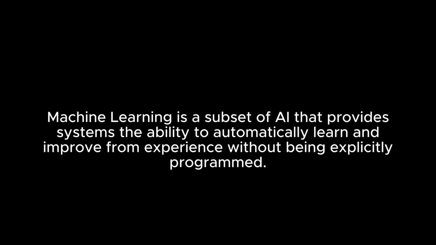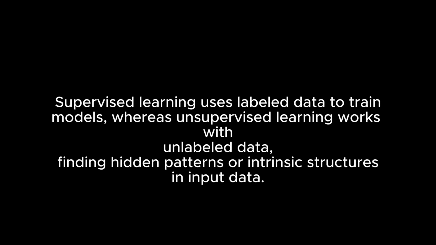1. What is machine learning? Machine learning is a subset of AI that provides systems the ability to automatically learn and improve from experience without being explicitly programmed. To differentiate between supervised and unsupervised learning, supervised learning uses labeled data to train models, whereas unsupervised learning works with unlabeled data, finding hidden patterns or intrinsic structures in input data.